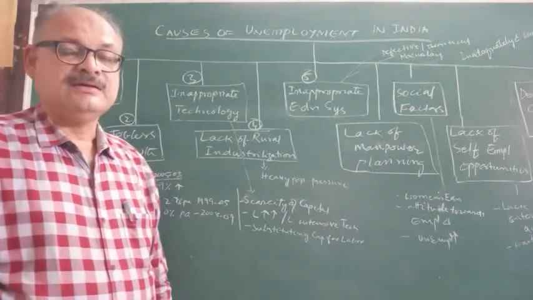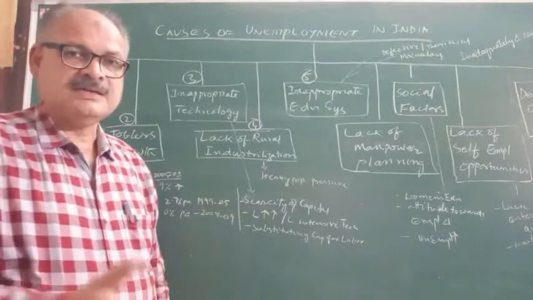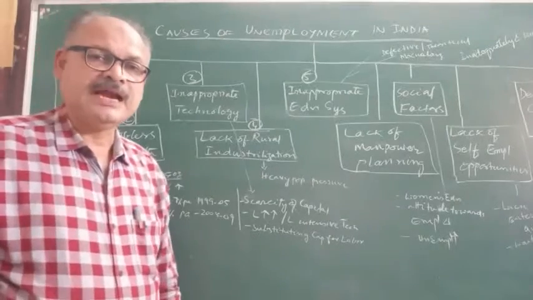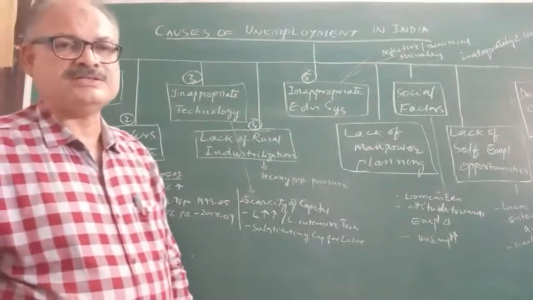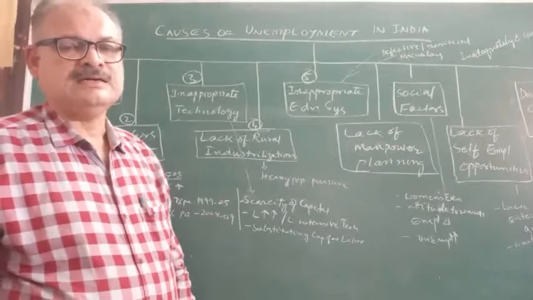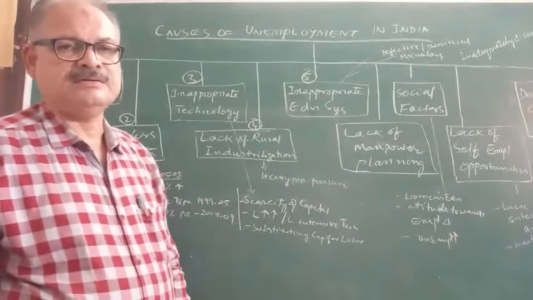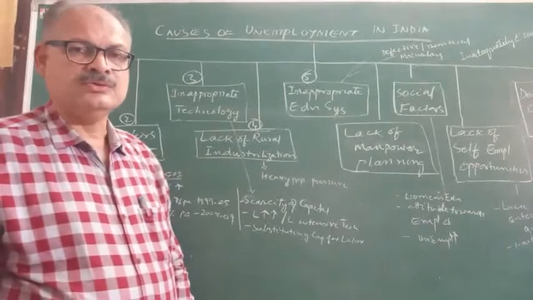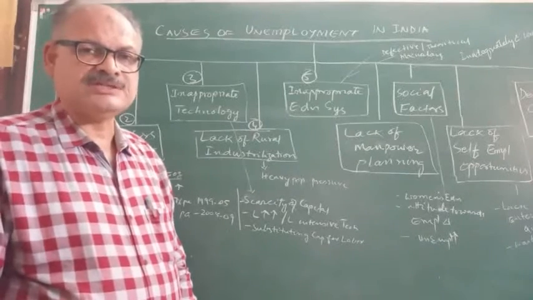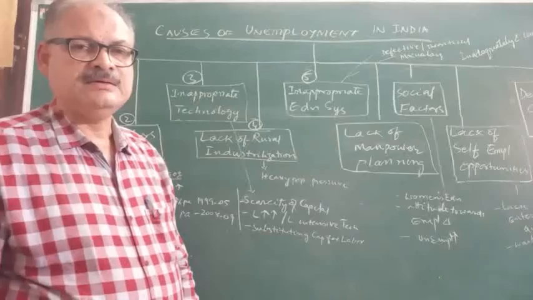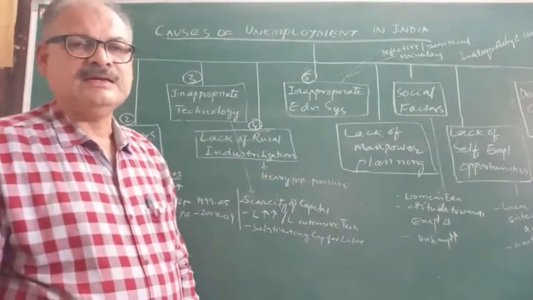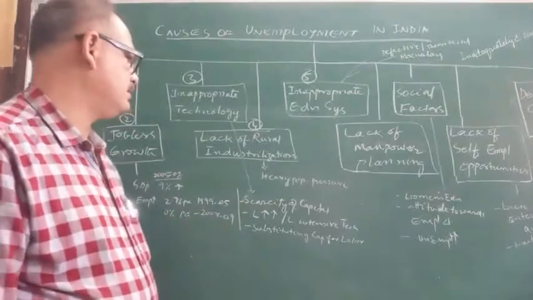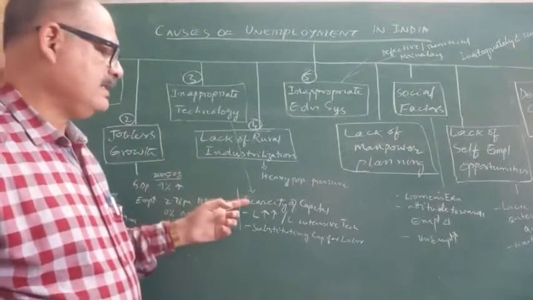But within the past 3 decades from 1992, capital intensive methods of production are being adopted in the industries. So when capital intensive methods of production are adopted, then automatically labor will become unemployed. Unemployment problem will rise.